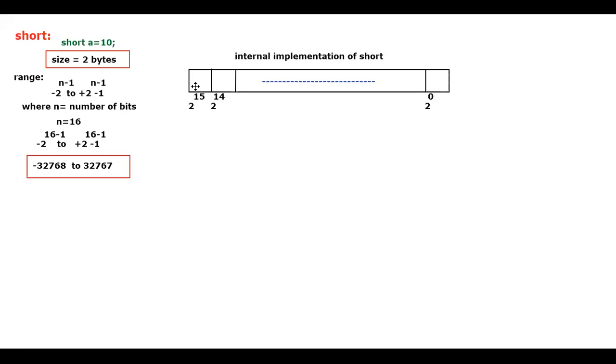So let me take some examples now. By taking the examples, let me demonstrate how the short will work. So remember one thing, short data type is the rarely used data type in Java. Maybe today I'm using this short data type. Maybe in my entire Java class, this is the last time I'll be using the short data type in a program. Why I'm telling this is because people will generally go for the next one that happens to be the integer. So let me go for the notes part.